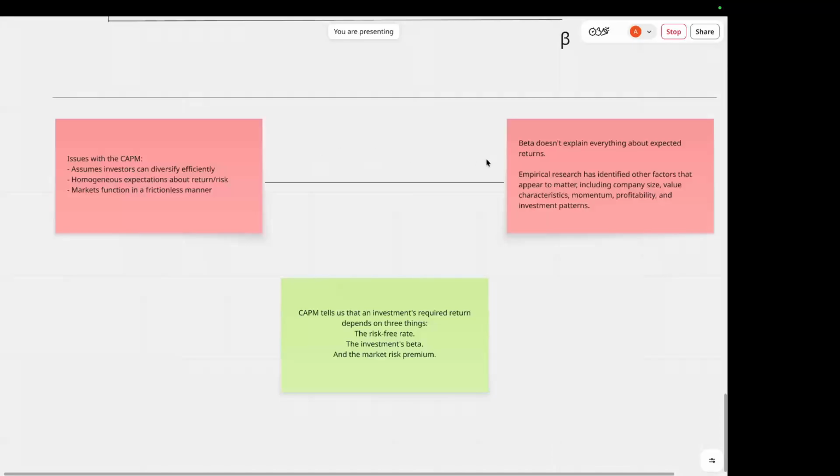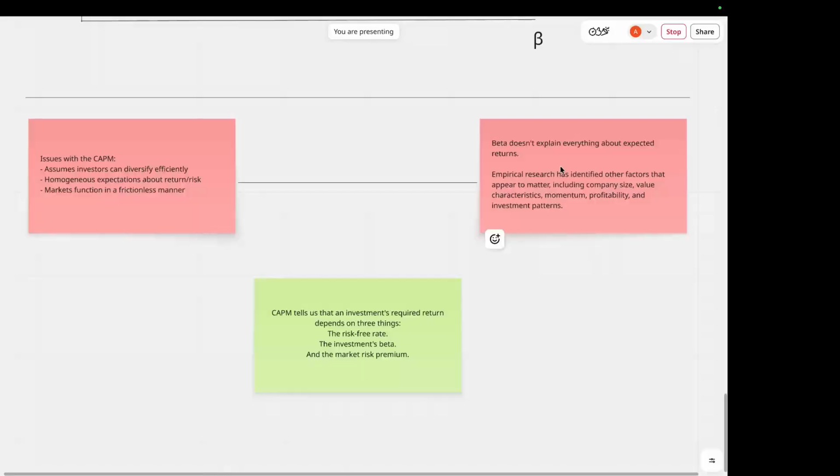Perhaps most importantly, the beta doesn't explain everything about expected returns. Empirical research has also identified many other factors that appear to matter, such as company size, value characteristics, momentum, profitability, and investment patterns. And this is one reason, for example, that models such as the Fama-French 3-factor or 5-factor models were developed. So CAPM shouldn't be viewed as a perfect description of financial markets, but it's better understood as a foundational model that gives us a clean framework for thinking about risk and required return.